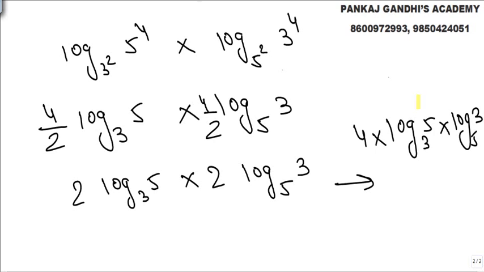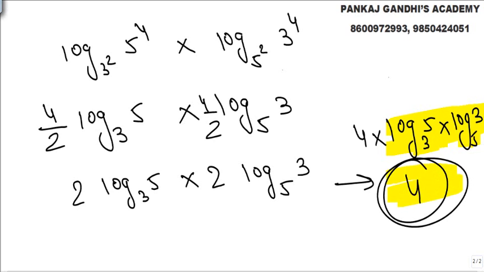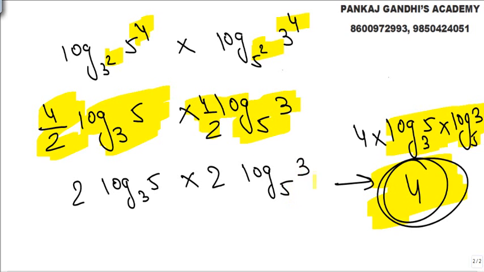So this product, by the property, is going to be 1. So answer is nothing but 4. Answer is going to be 4. The 4 by 2 comes out, and 2 into 2 is 4, and this property we know very well, answer will be 4.